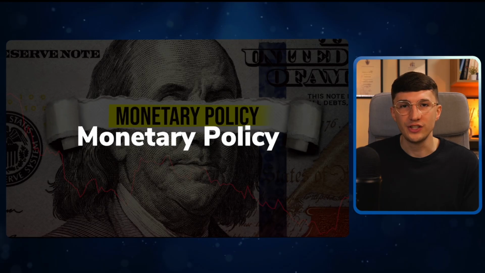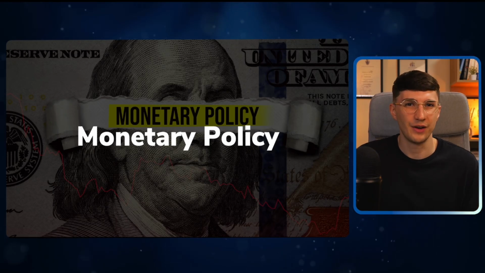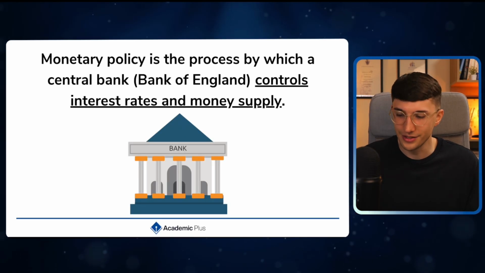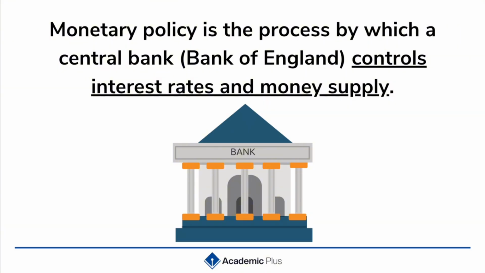Now we've gone over what fiscal policy is. Well, what is monetary policy all about? Quite simply, monetary policy is the process by which a central bank, and for us it's the Bank of England, controls interest rates and money supply. The supply of money in monetary policy refers to the total amount of money available in the economy, including cash, bank deposits and other liquid assets.